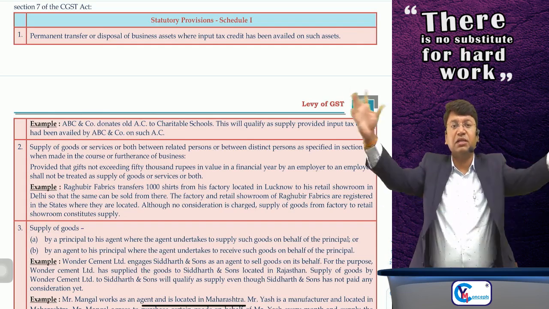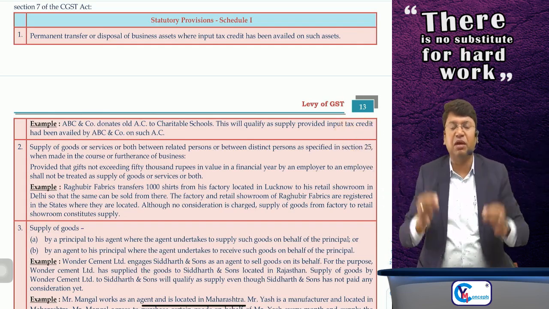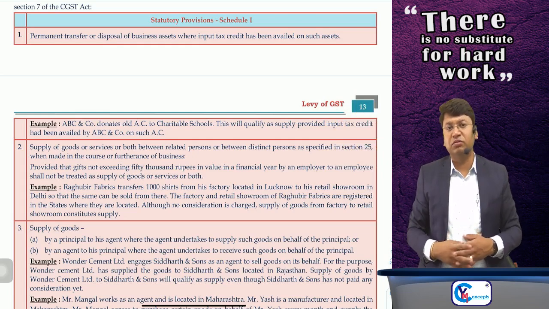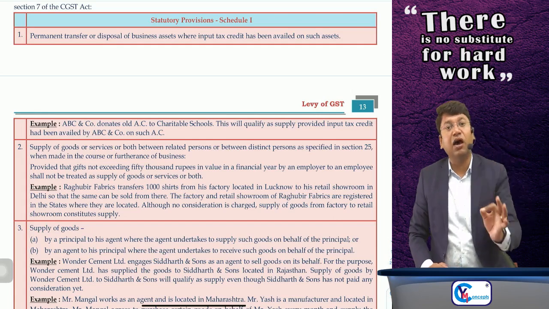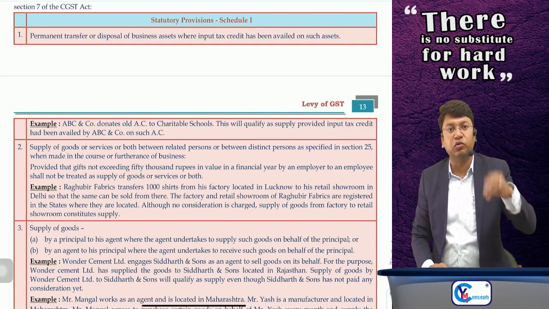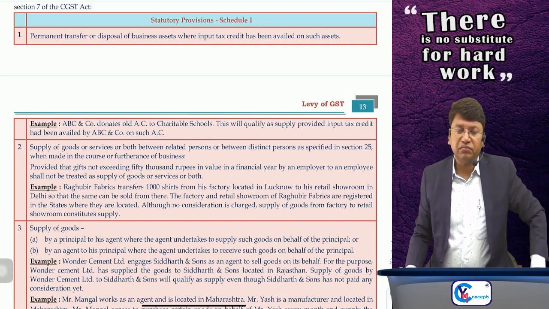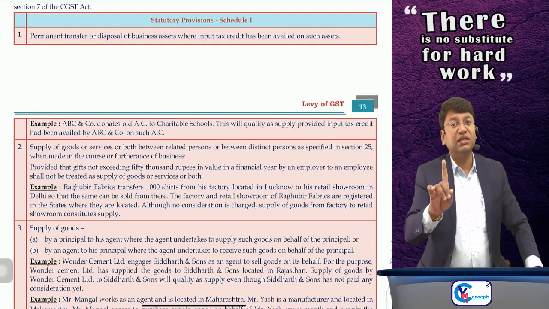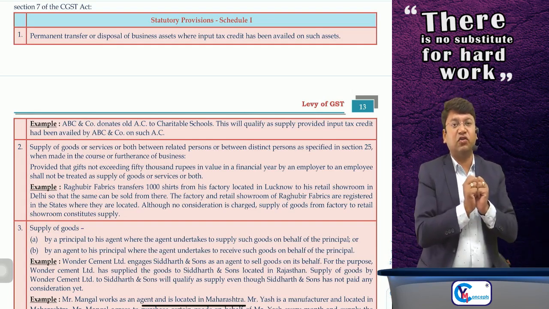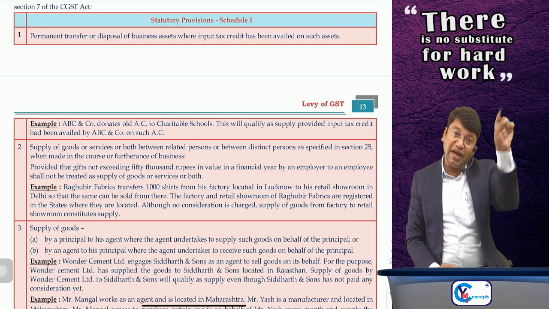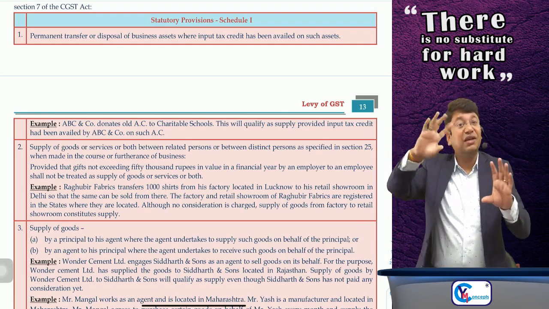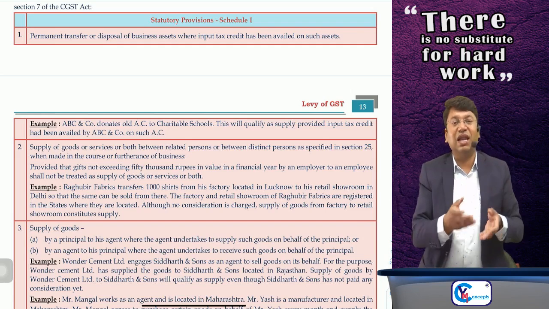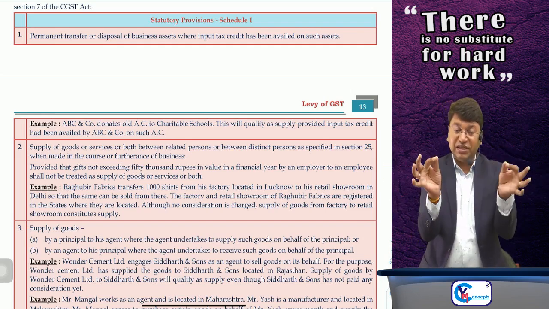I'll give you an example. Suppose I have purchased 10 laptops for my business, and on purchase of those laptops I have availed input tax credit of GST paid on those purchases, and now I have donated those 10 laptops to a charitable institution without any consideration. Sir, since I have donated, it is a permanent transfer or disposal of the assets of the business where ITC has been availed, so it will be supply, and whatever ITC I had availed on purchase, I will have to reverse it or I will have to pay the tax. Clear? So it is considered as supply.